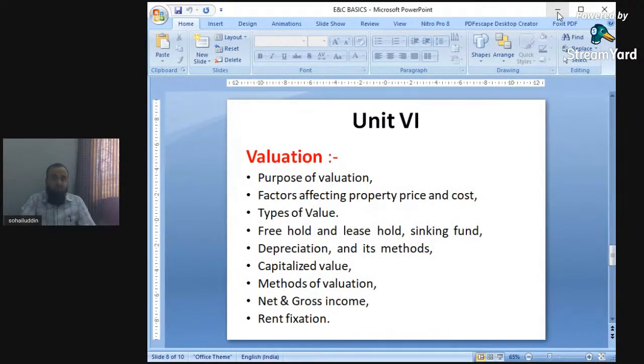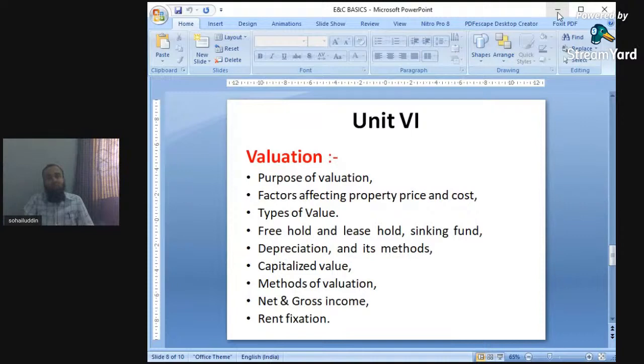Again, valuation plays an important role. Valuation is nothing but finding out the value, or the cost, of a building. In various aspects, for various purposes, we have to find out the cost of the building. So here, valuation plays an important role in order to find out the cost of the building. First, in unit number 6, we will see the purpose of valuation.